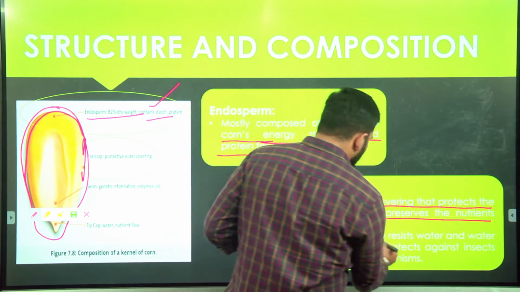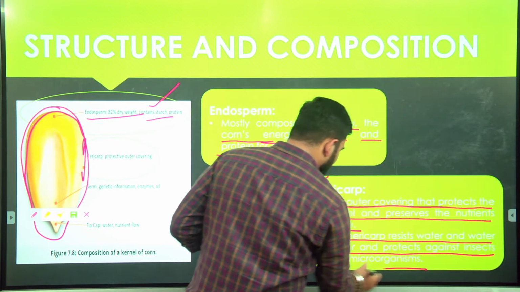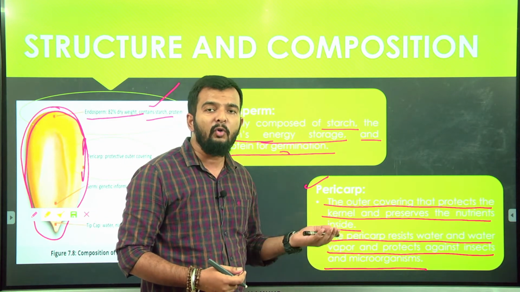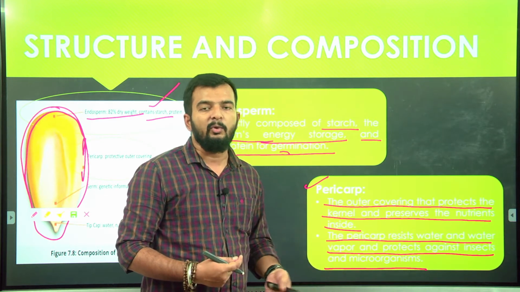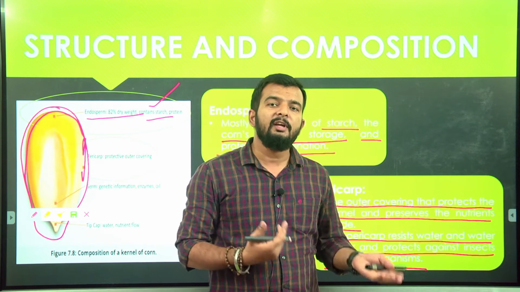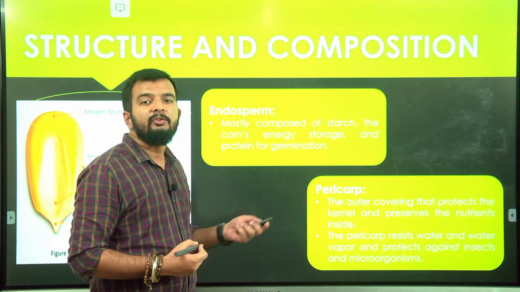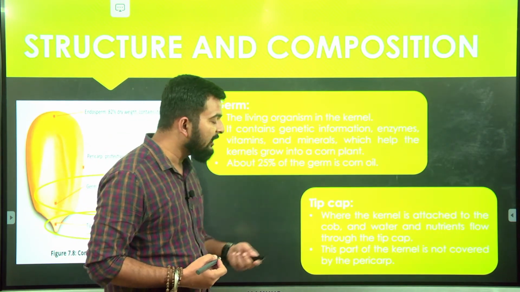The pericarp resists water and water vapors and protects against insects and microorganisms. Since it is not permeable to water or water vapors, it also protects against microbial spoilage. If the corn grain absorbs water, it will be more prone to microbial attack. Okay, so next we will see the other two parts, that are the germ and your tip cap.